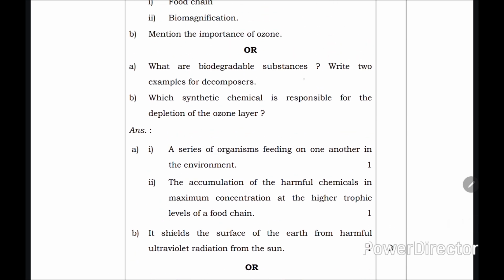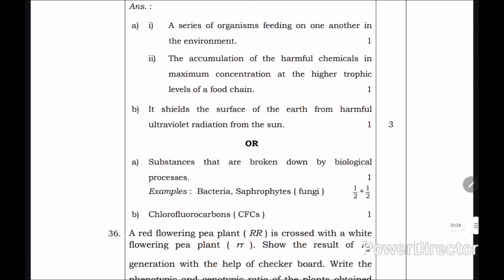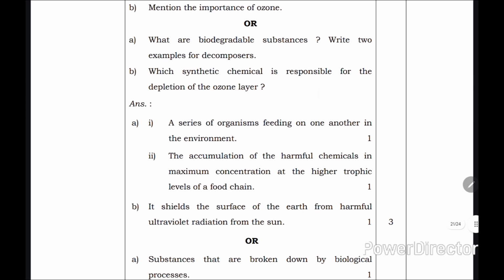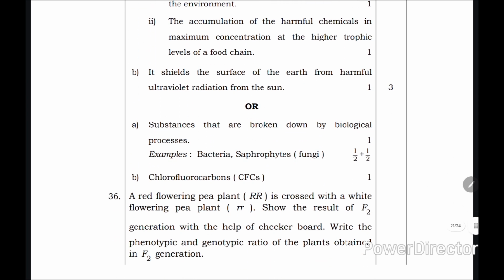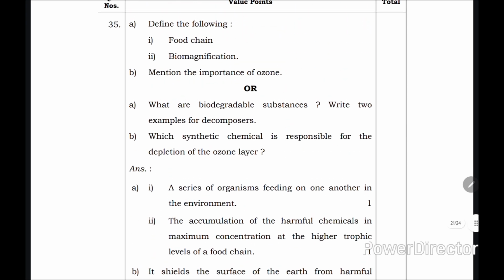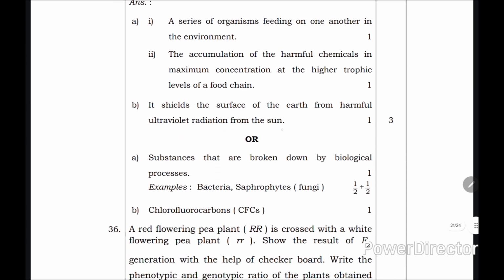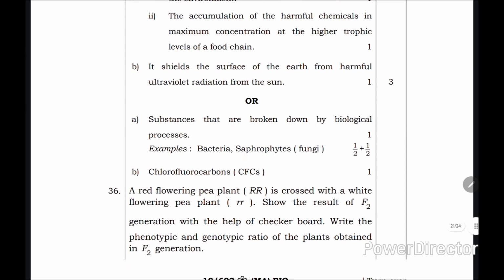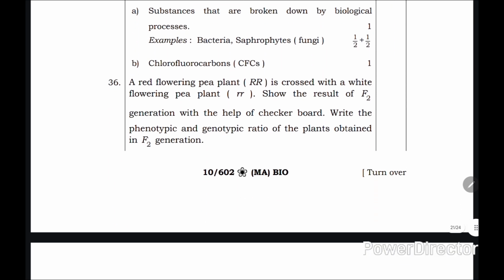Next, what are biodegradable substances? Write two examples for decomposers. Substances that are broken down by biological processes are called biodegradable substances. Examples for decomposers are bacteria and fungi. Next question: which synthetic chemical is responsible for the depletion of the ozone layer? That is chlorofluorocarbons. Next, a red flowering pea plant is crossed with a white flowering pea plant.